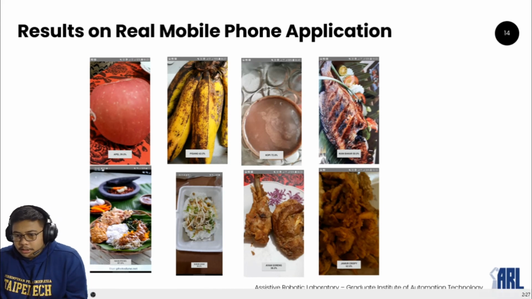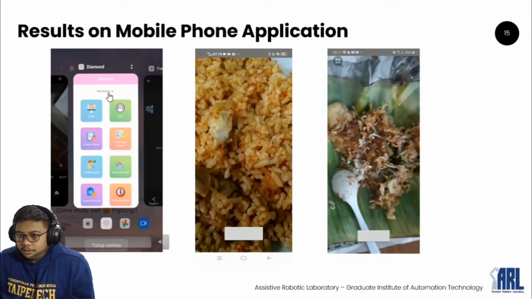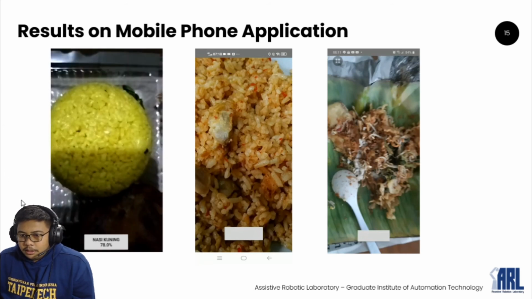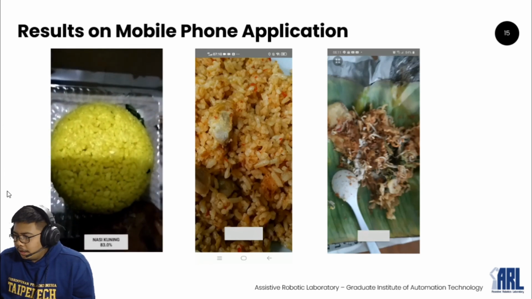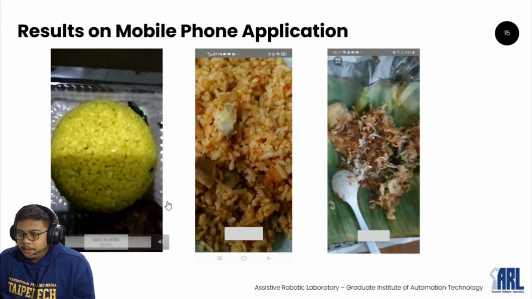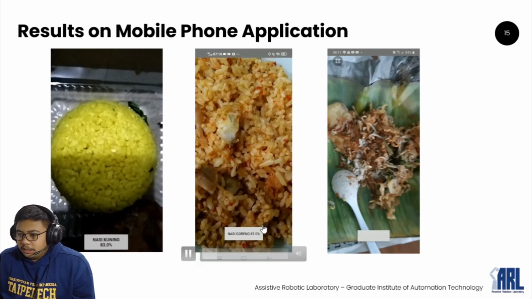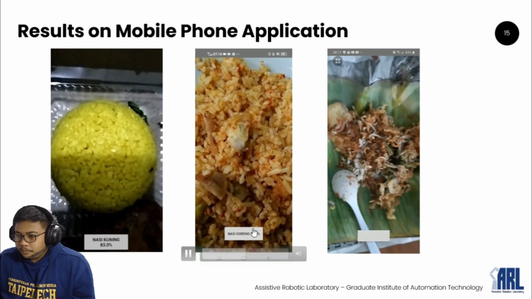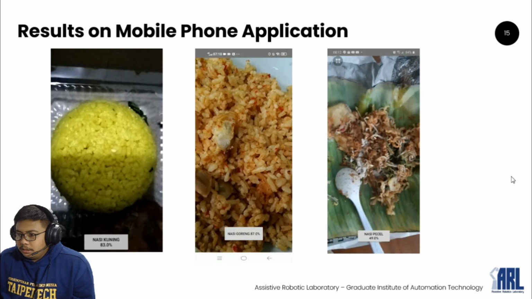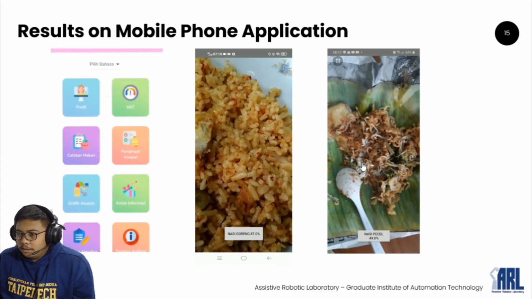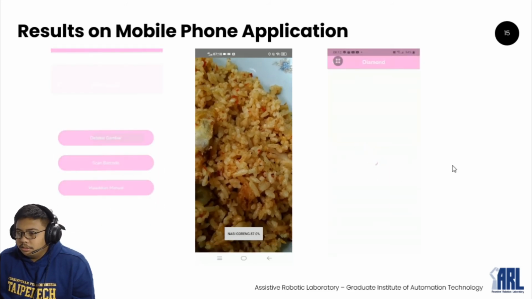And to prove our result, I also took some video. This is the result for the mobile phone application on an Android phone, as you can see in this video. Okay, this is a nasi kuning. Nasi kuning is yellow rice in English. So we can detect the yellow rice. Also for this one, we can detect nasi goreng, which is fried rice in English. We can also detect it. And the last, for example, we have nasi pecel at 49%, which is, I don't know, just rice with peanut sauce, something like that.